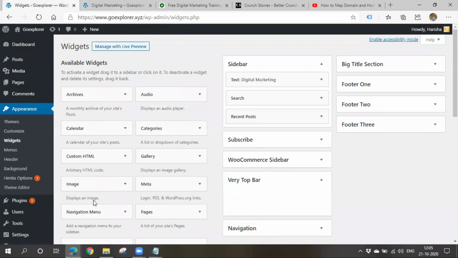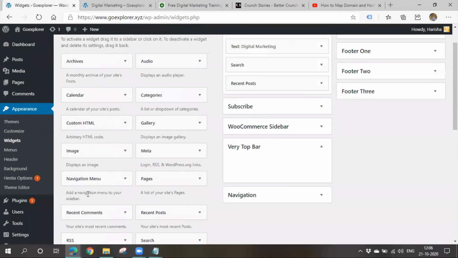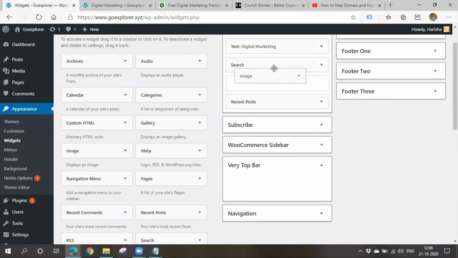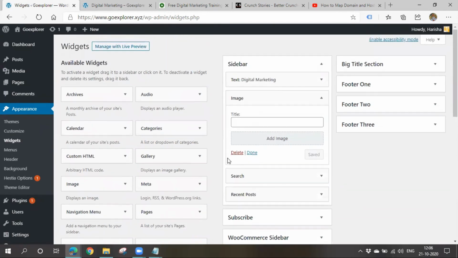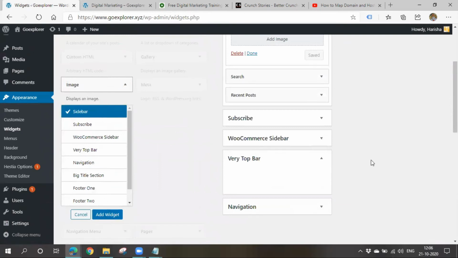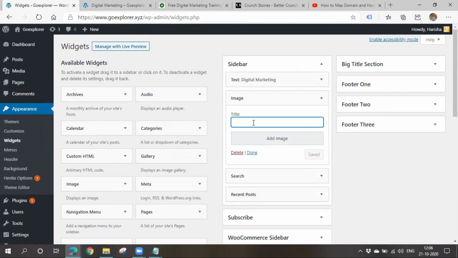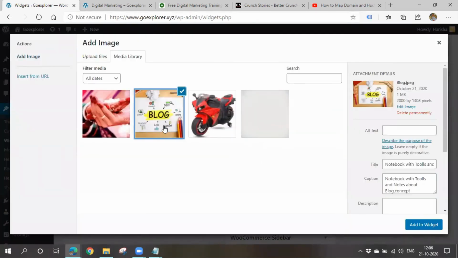Now if you want to add an image, you can also add it. See, here there is an image widget. Simply drag it and drop it here, or you can click the drop down and add it wherever you want. It's your wish whether to give a title or not. I'll choose this and add the widget. If you give a title here, it will also be displayed.